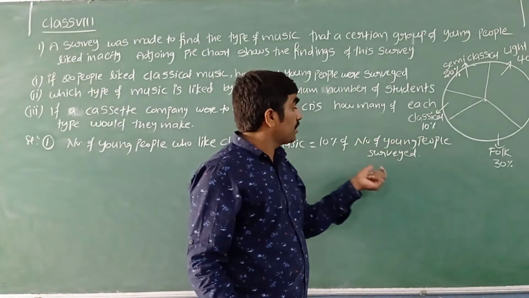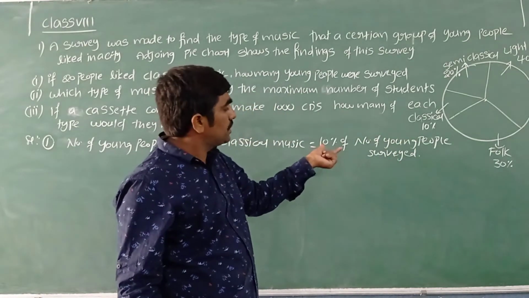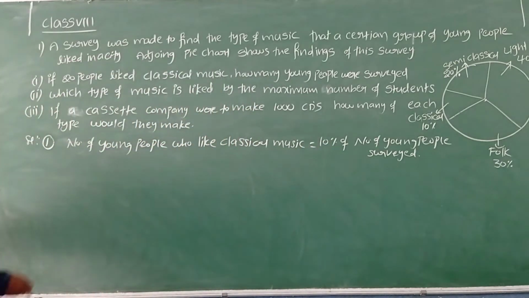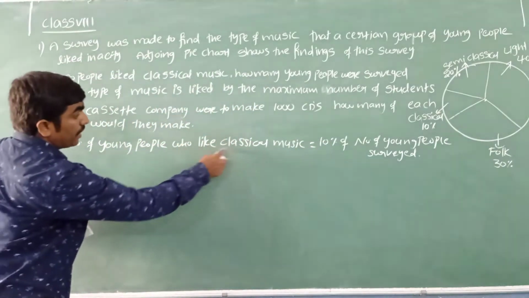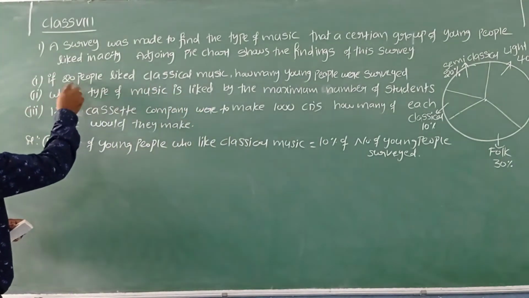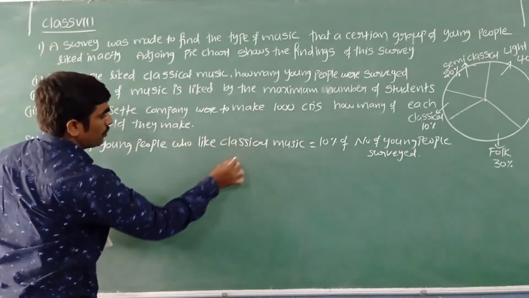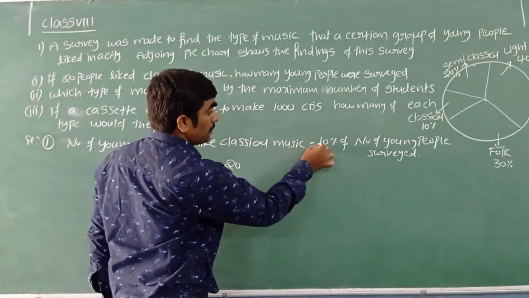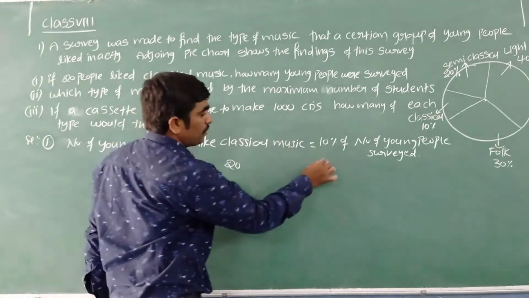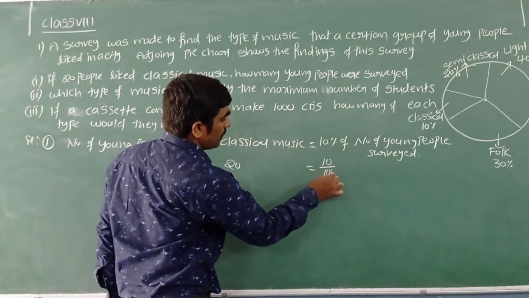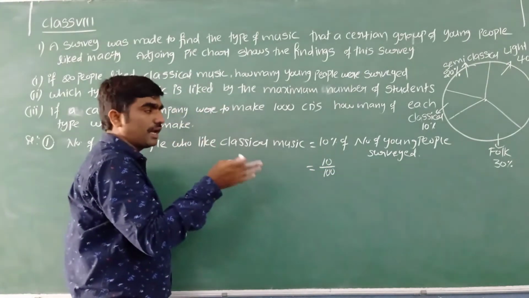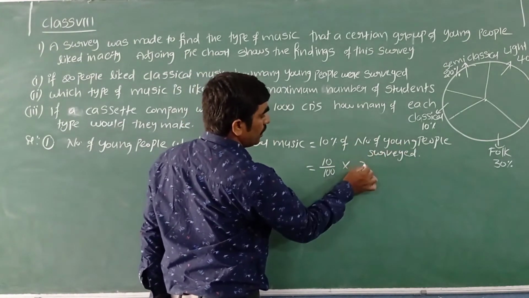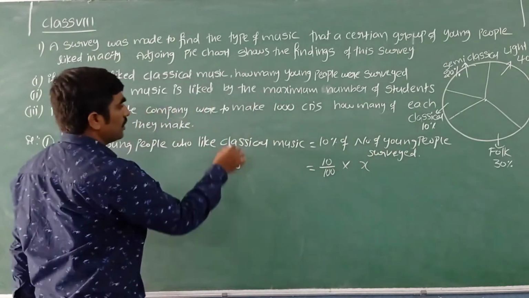So from there we are taking only 10%. 10% of students are interested in classical music. Now in the question they have clearly given the number of young people who like classical music: 20 people. Instead of this, what can we write? 20 is equal to 10%. How can I express it in fraction form? 10 out of 100, percentage per each 100, times the number of young people, which I don't know. Let me take x.